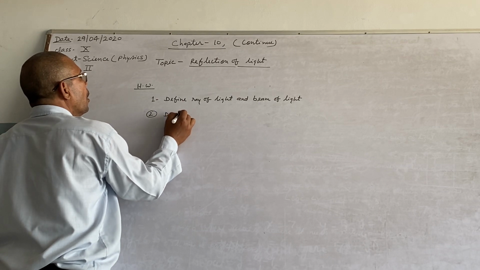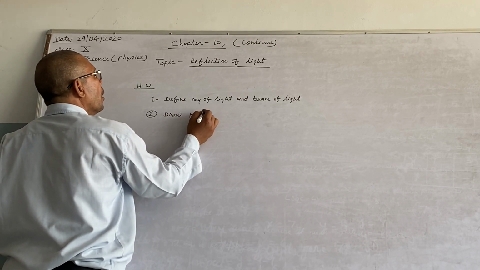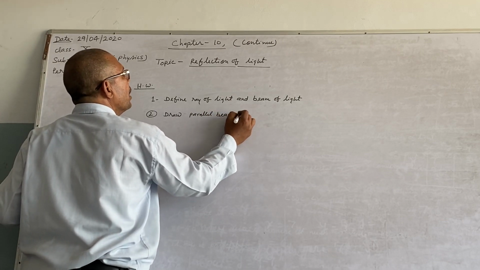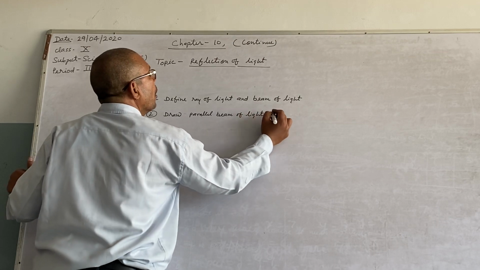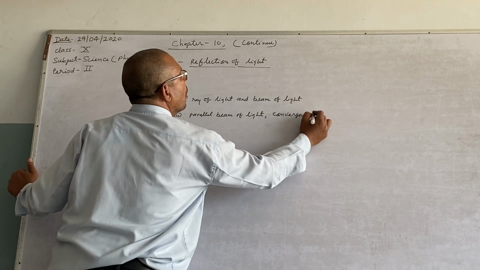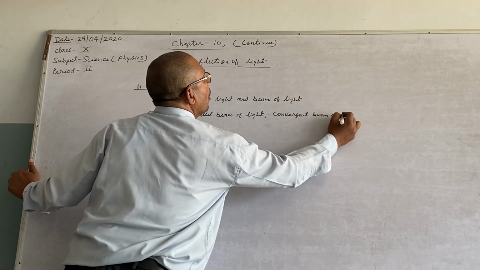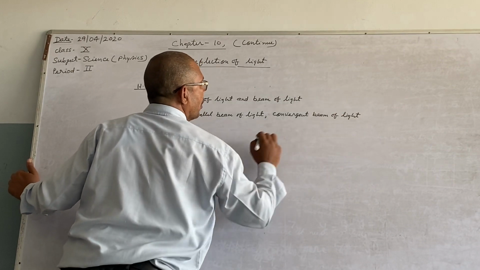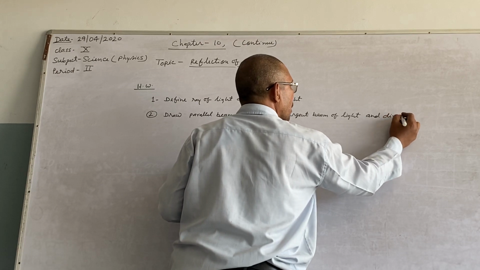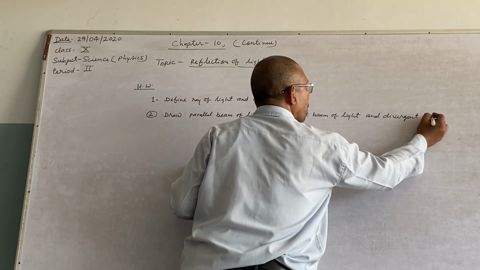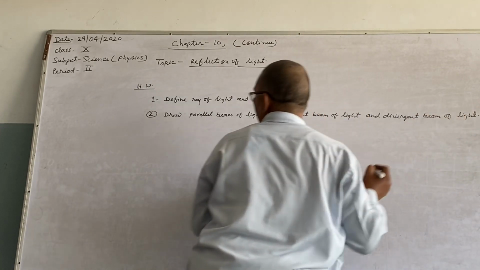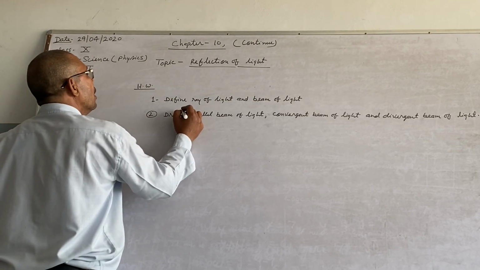Question 2: draw parallel beam of light, convergent beam of light and divergent beam of light. That is, draw the ray diagram.